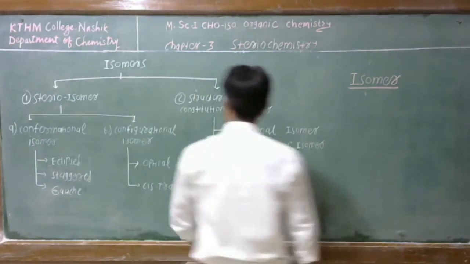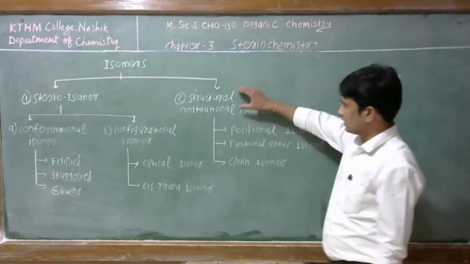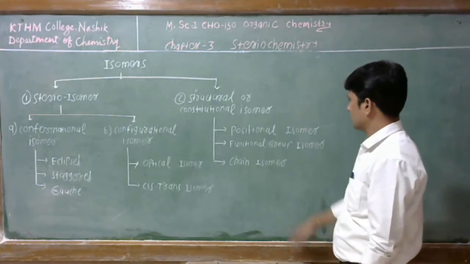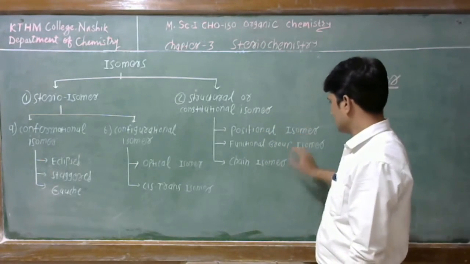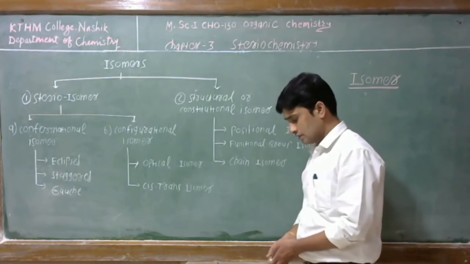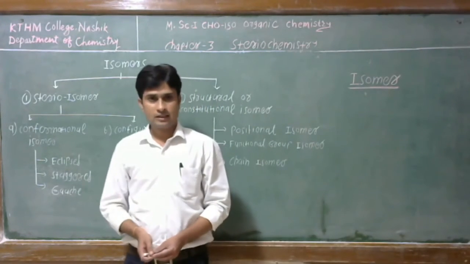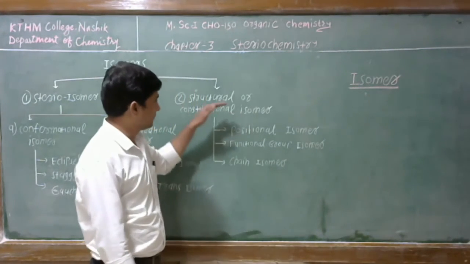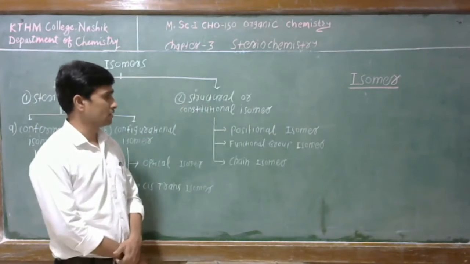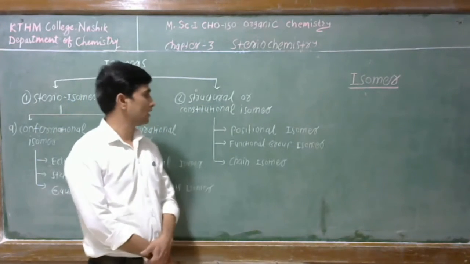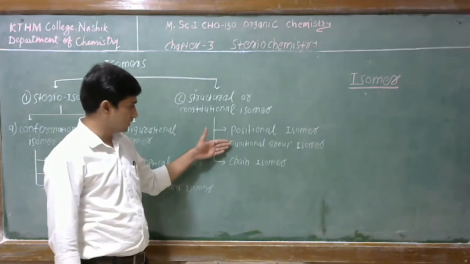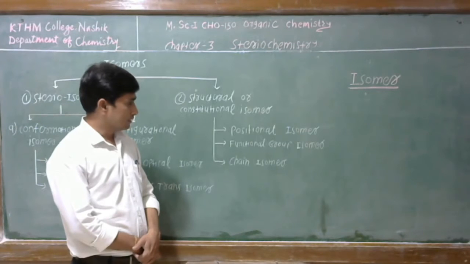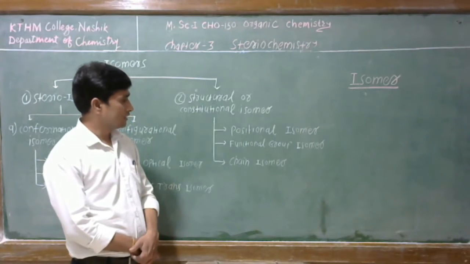Structural isomers give three types: positional isomer, functional group isomer, and chain isomer. Friend, in BSc we have studied this structural isomerism.